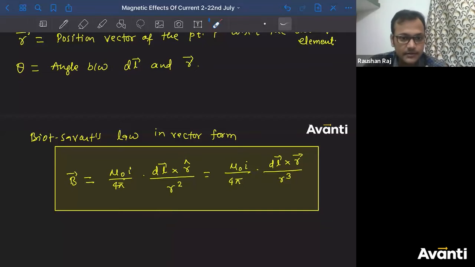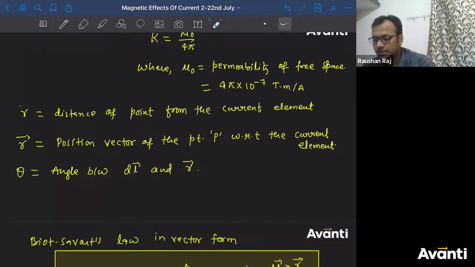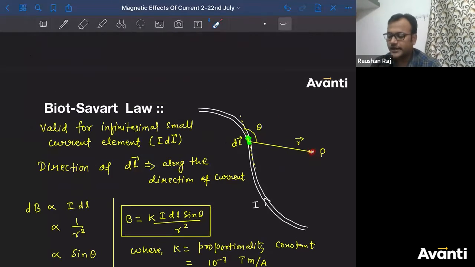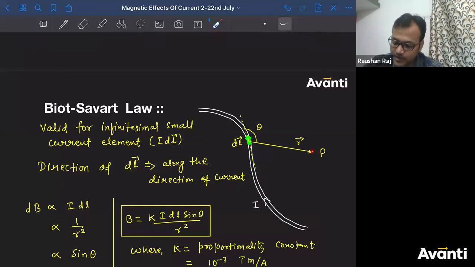And last class I taught you how to find the cross product and how to find the direction of the cross product. Using that, you can easily get the direction of B here. Okay? Tell me, children, what will be the direction? What will be the direction of magnetic field at point P in this case because of this dl element?